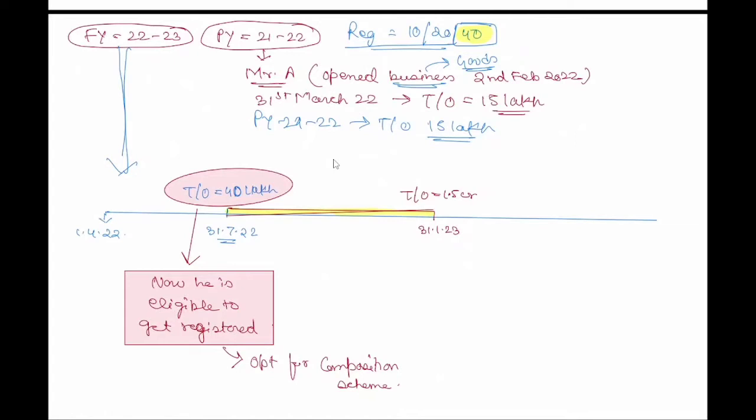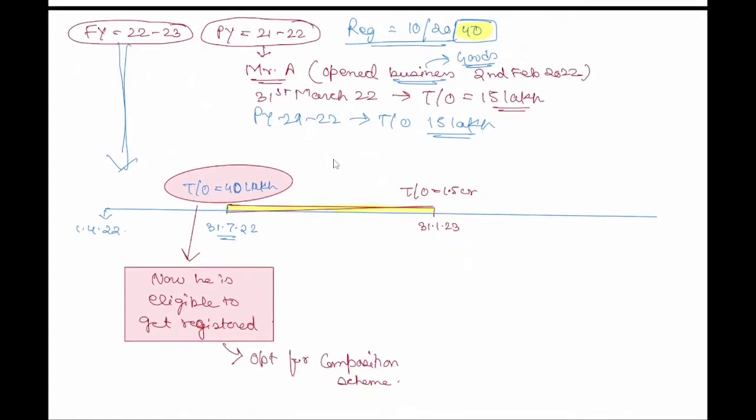So from here till 31st March 2023, he was registered, but under normal registration, correct? He took normal registration because he crossed that turnover limit.